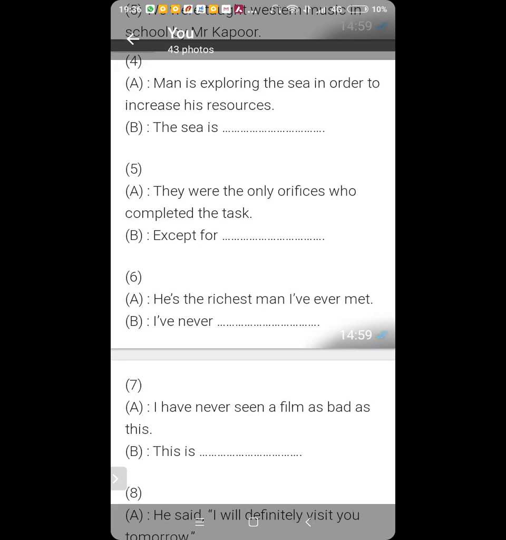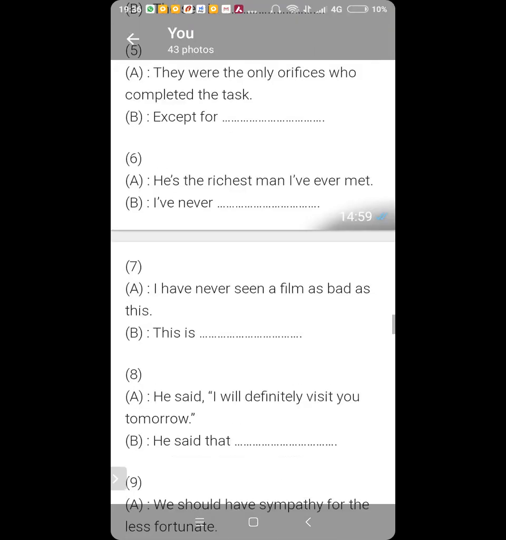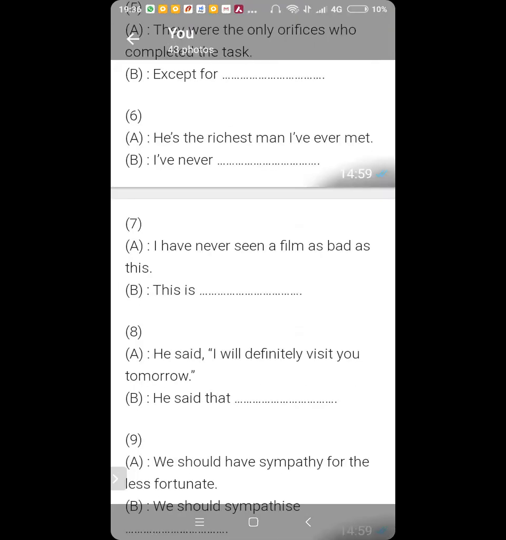Got it? Kartikeya and Ansh? Yes, sir. Then number 7. I have never seen a film as bad as this. This is the baddest film I've ever seen.